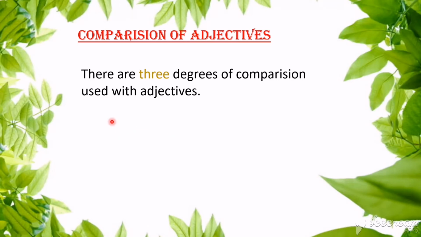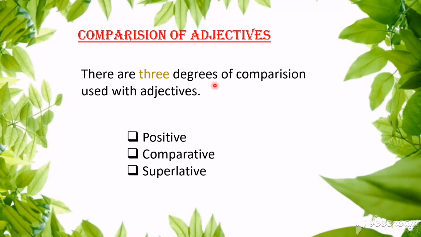Okay, children. So listen, there are 3 degrees of comparison used with adjectives. There are 3 ways in which adjectives are used to compare nouns, and those 3 ways are called the 3 degrees of comparison. They are positive, comparative and superlative. These are the 3 ways in which nouns in a sentence are compared using adjectives. Therefore, these 3 are called the 3 degrees of comparison.